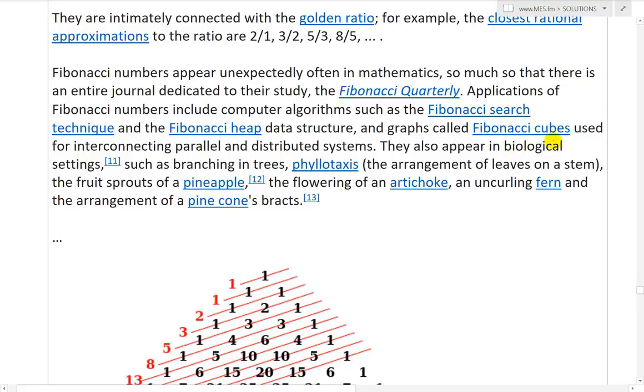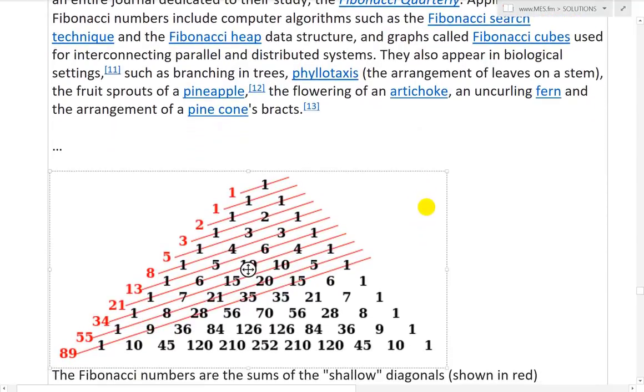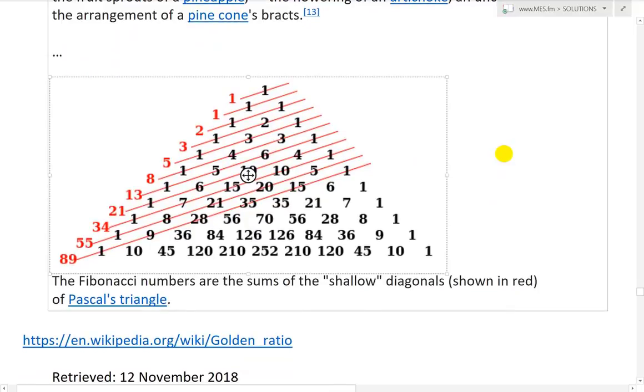Very, very fascinating. They also appear in biological settings such as branching in leaves, phyllotaxis, the arrangement of leaves on a stem, the fruit sprouts of a pineapple, the flowering of an artichoke, an uncurling fern, and the arrangement of a pine cone's bracts. So yes, you'll see this everywhere.